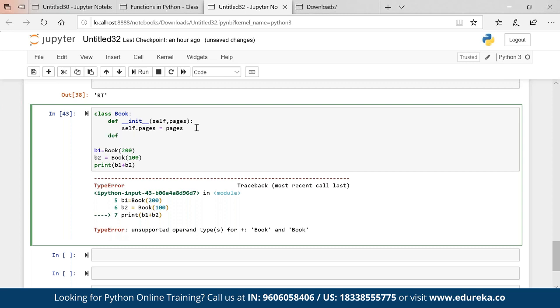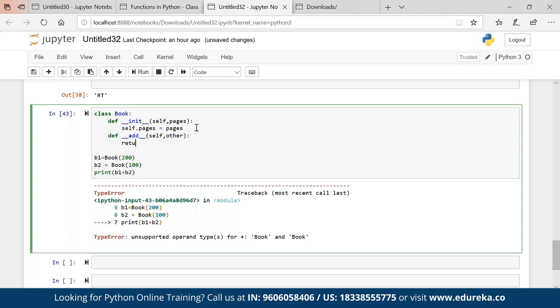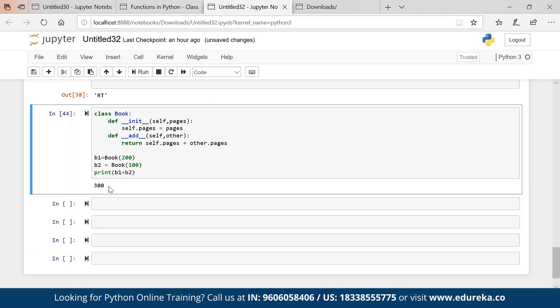So def, this is my magic method add, self comma other, colon, return self dot pages plus other dot pages. If I execute, you see we are getting 300.